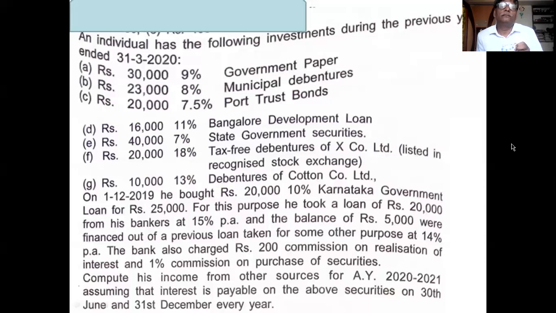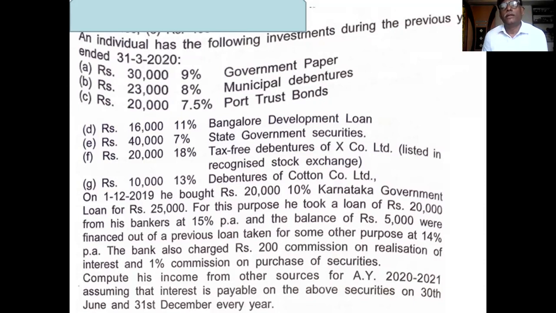You see the next problem. This is the second example based on 15 marks. You see this. An individual has the following investments during the previous year. Following are the investments, not interest. You consider that.